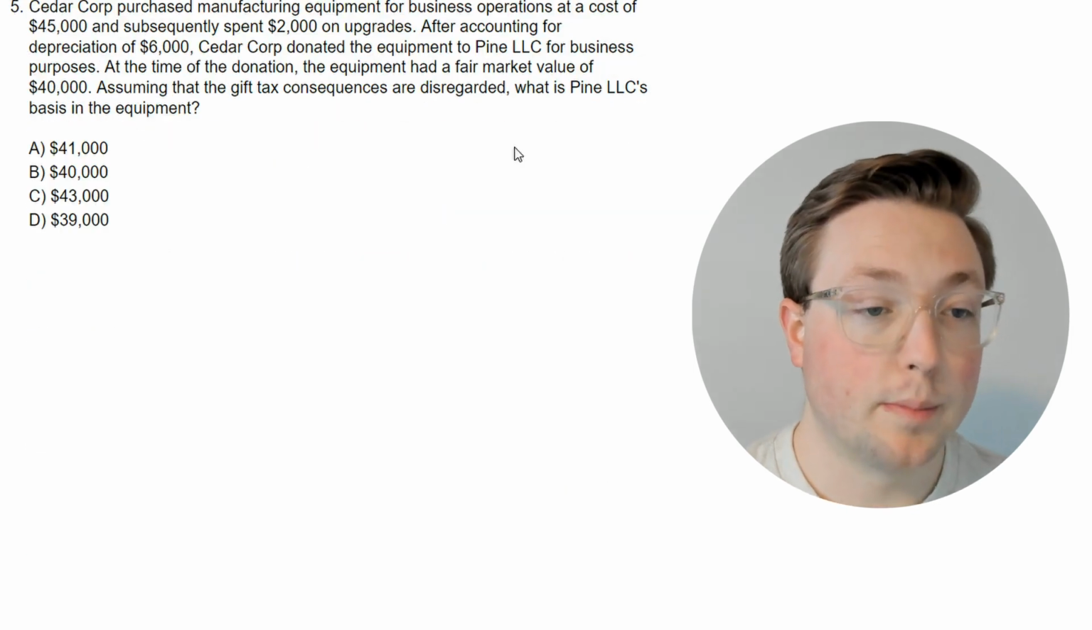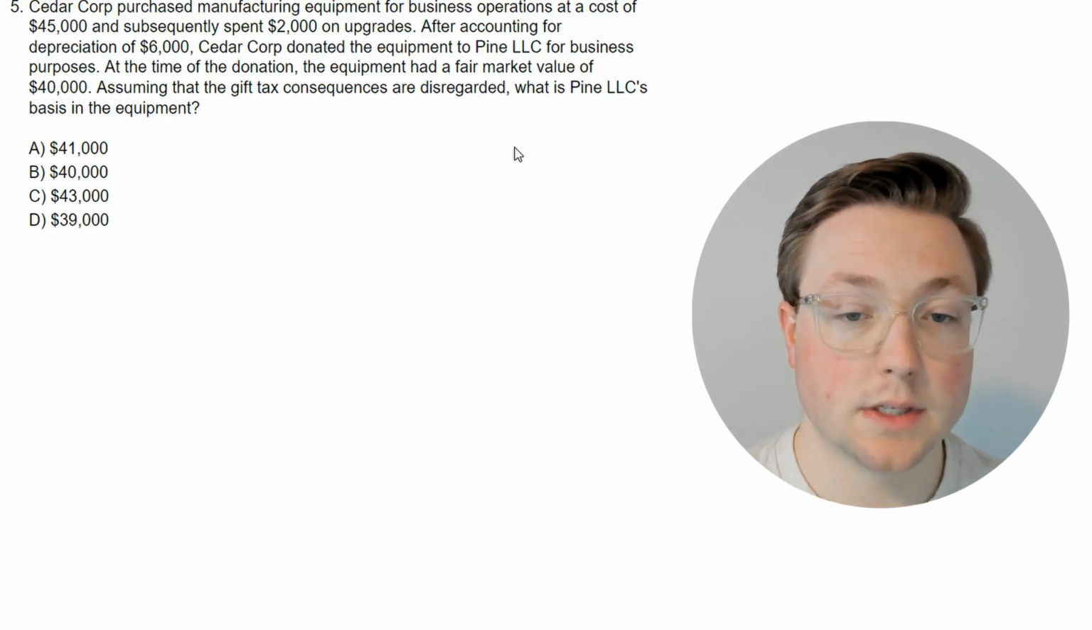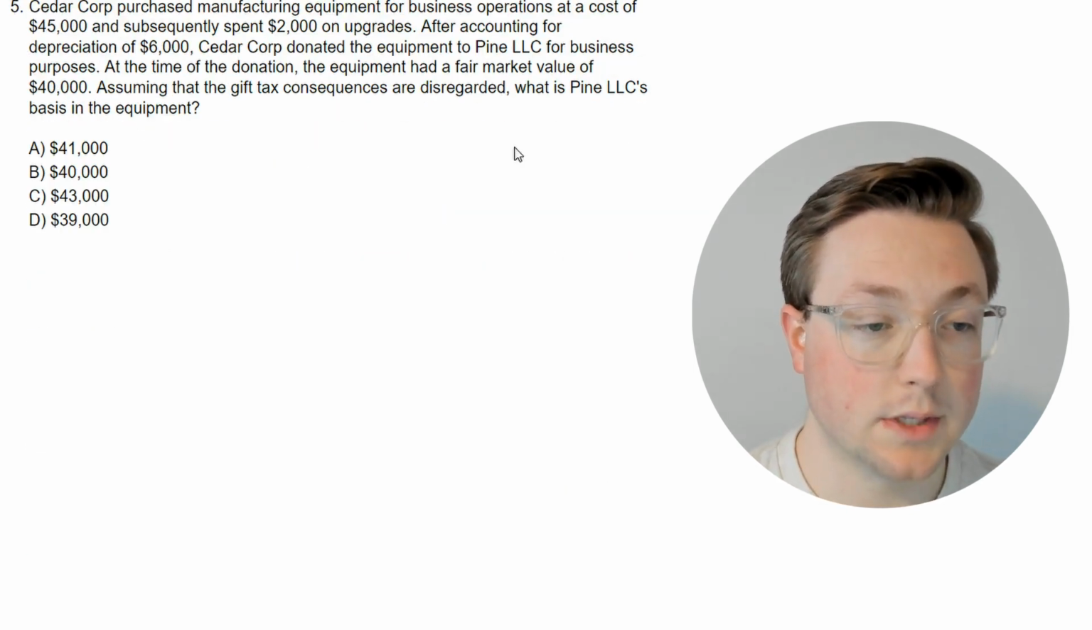All right. Cedar Corp purchased manufacturing equipment for business operations at a cost of $45,000 and subsequently spent $2,000 on upgrades.